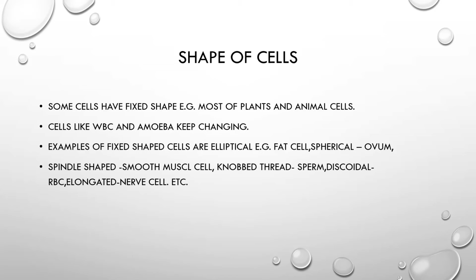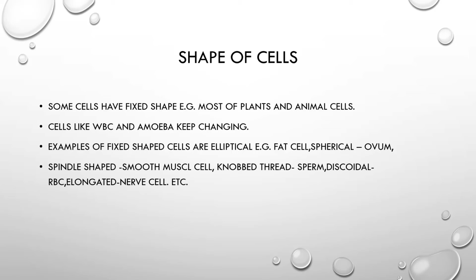Smooth muscles make internal organs. In fact, almost all the internal organs. Let's take an example: stomach, intestine, esophagus, urinary bladder. These are made up of smooth muscles because their function is continuous. They have to perform continuously inside our body. They cannot stop. So smooth muscles help in that movement.